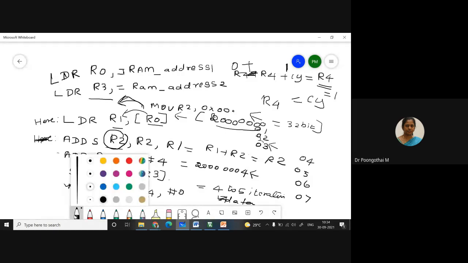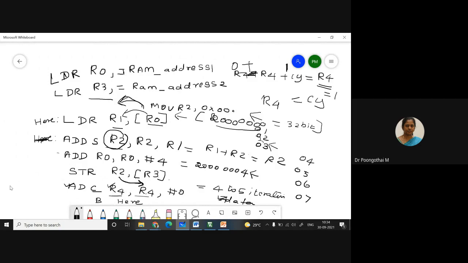For example, in the first addition I am adding two 32-bit numbers. After addition, your carry flag is set to 1. According to this instruction, 1 plus carry plus your R4, which is initially 0. I am adding this with 0.